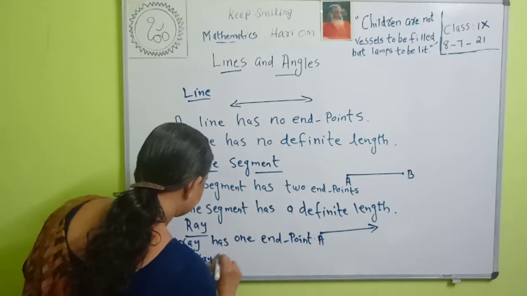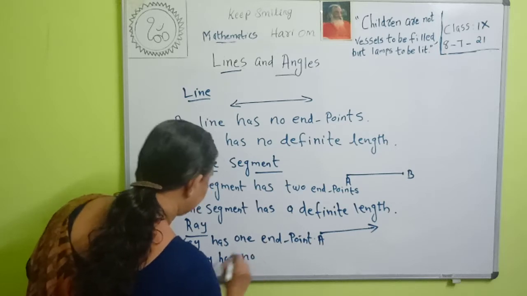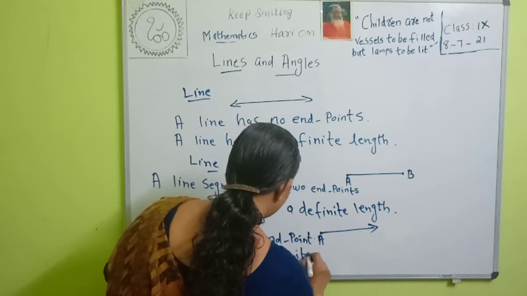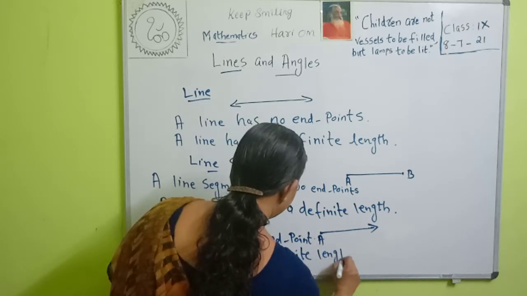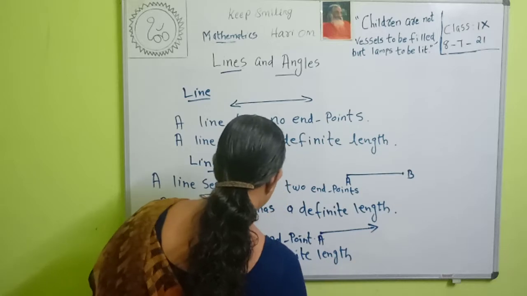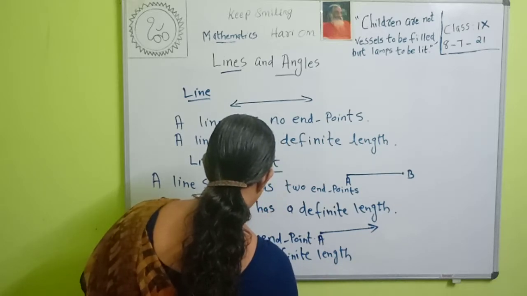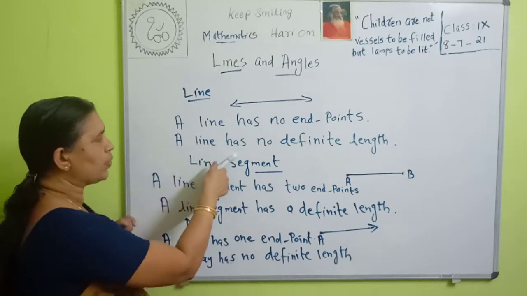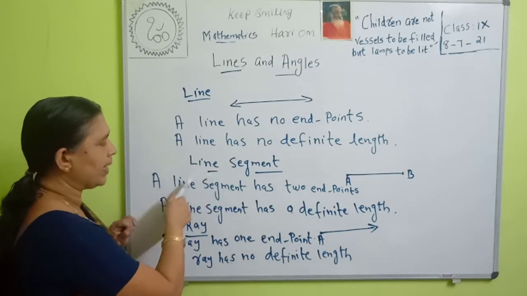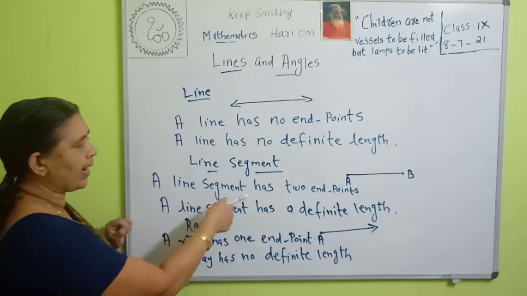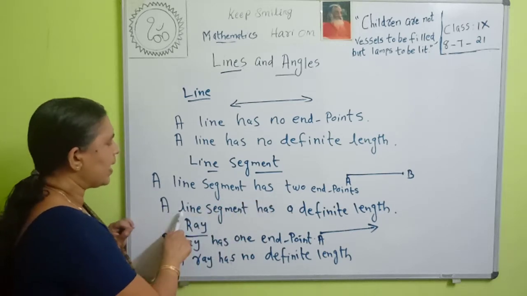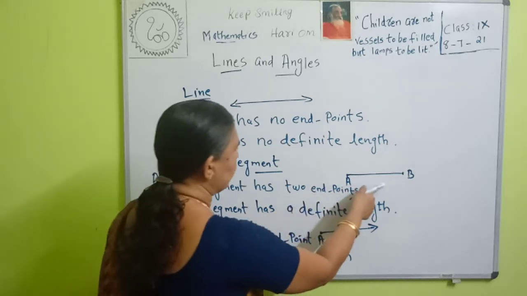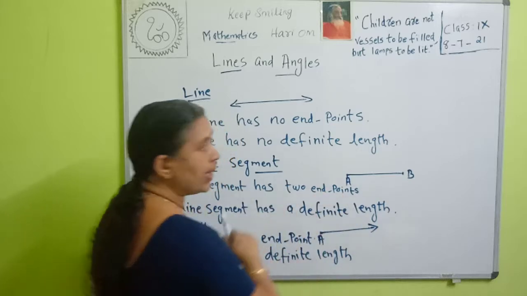So what is the difference between a line, a line segment and a ray? A line has no end points and no definite length. A line segment has two end points and a definite length. We can measure the length of line segment AB, so it has a definite length.